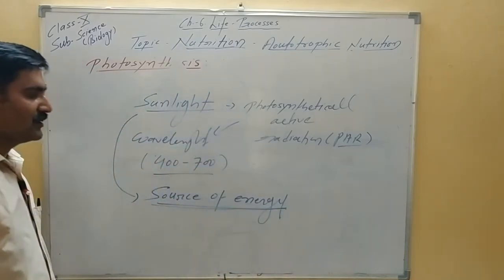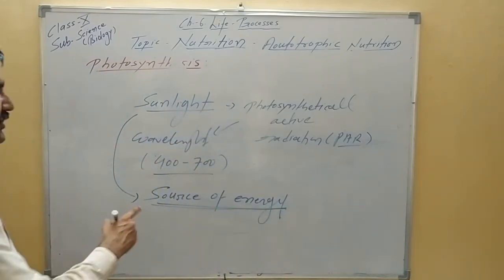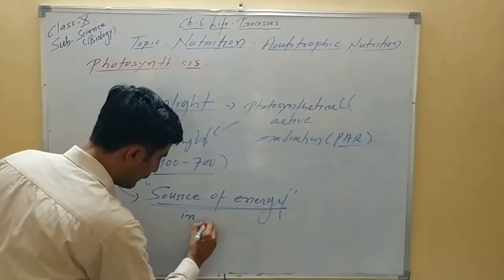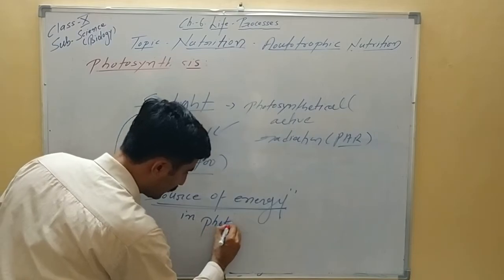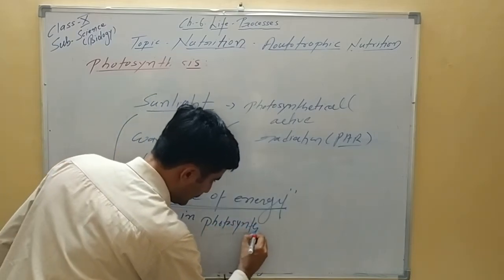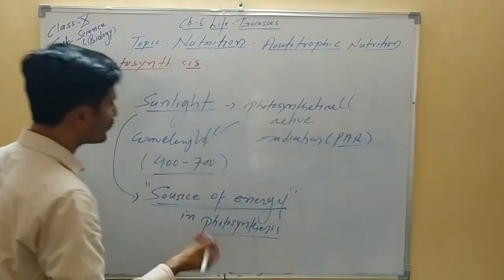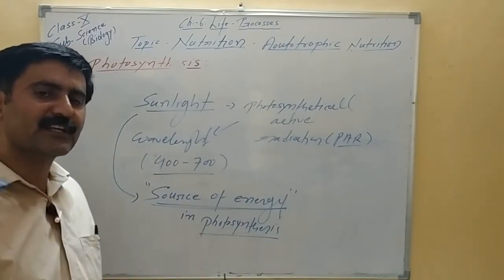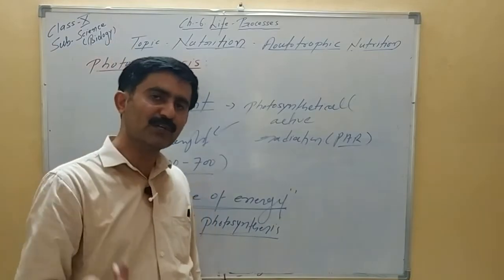To carry out the process of photosynthesis, sunlight is the source of energy. How does it act as a source of energy? Sunlight is absorbed by the chlorophyll, and in the chlorophyll certain reactions take place. So broadly we will look into these reactions.